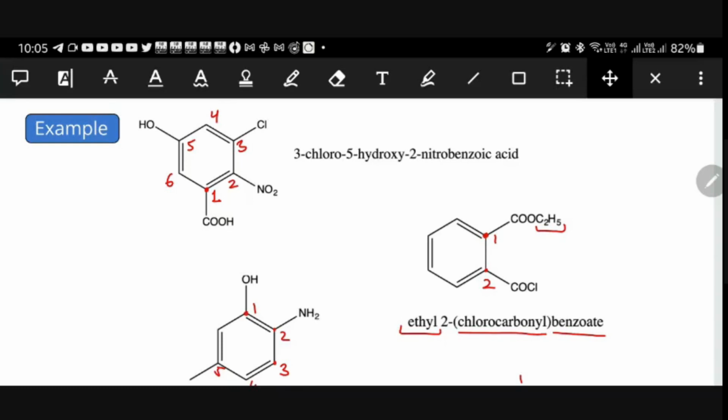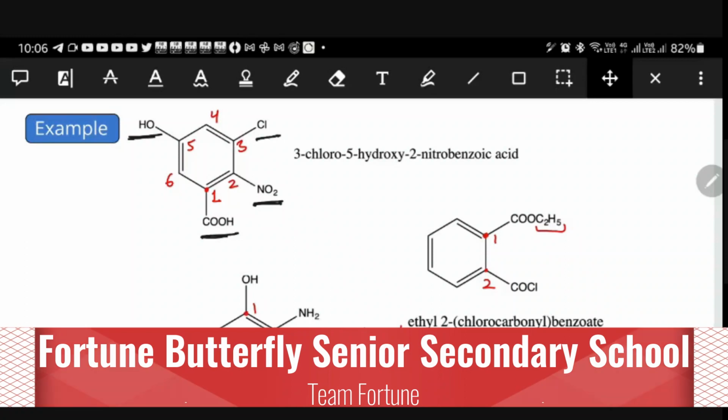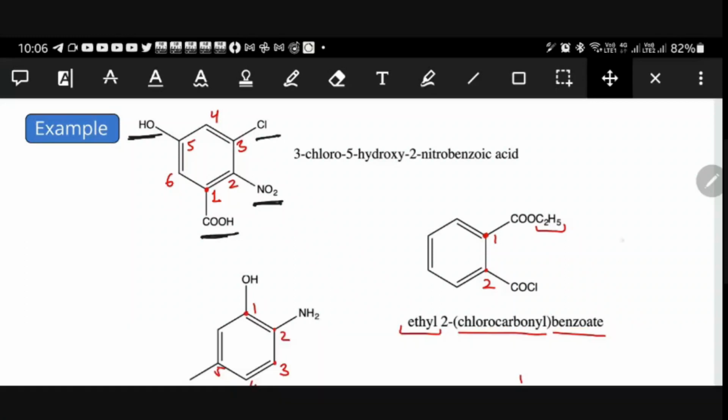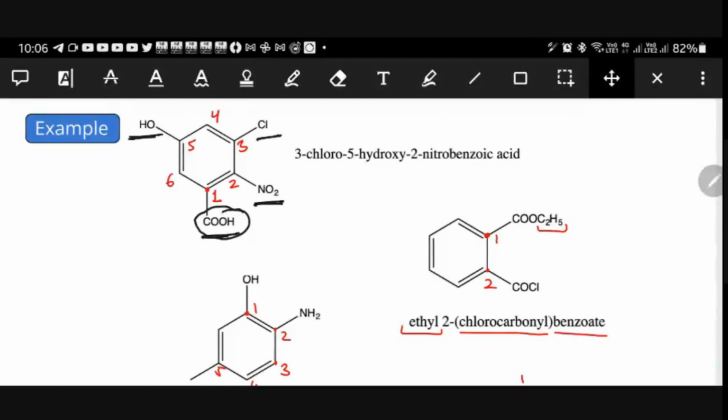Okay, all right. See now, how many functional groups are there around the benzene? Yes, COOH is there, NO2 is there, chlorine is there, and OH is there. And we know very well the priority order: highest priority will be there for COOH. If you consider COOH as the highest prioritized, then this carbon will be numbered as 1.